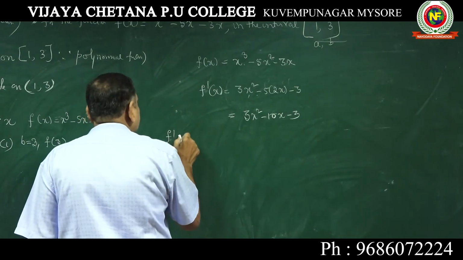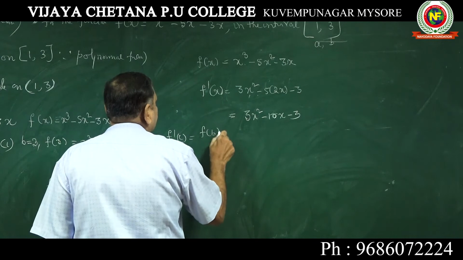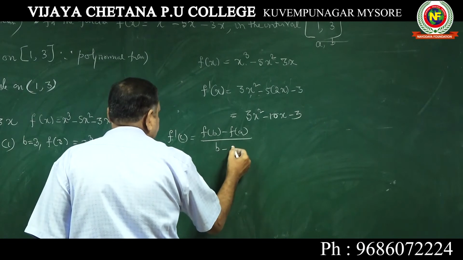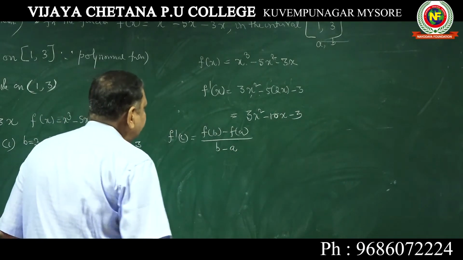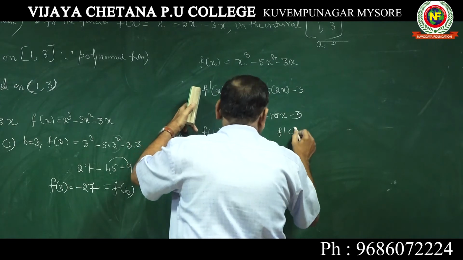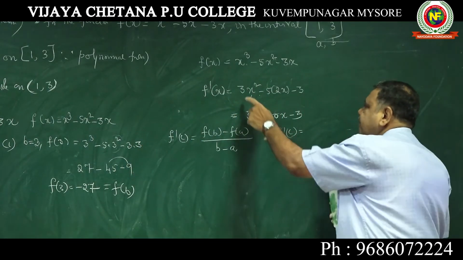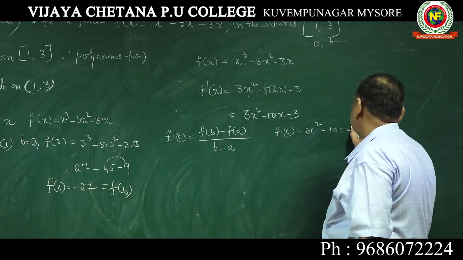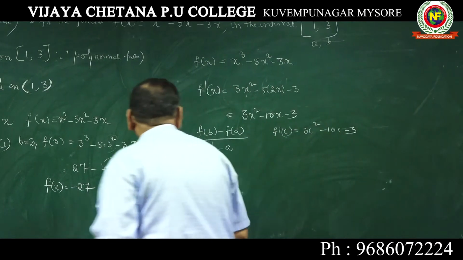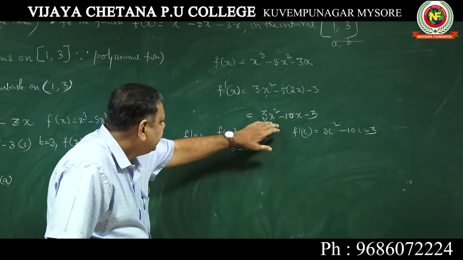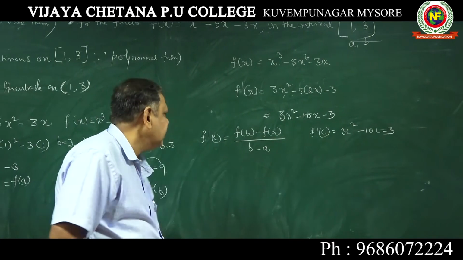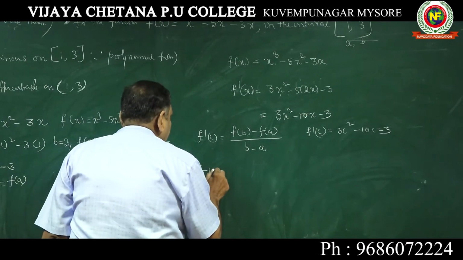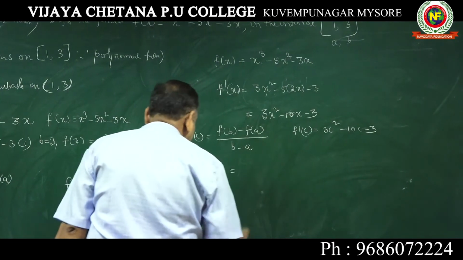Use the formula f dash c is equal to f of b minus f of a over b minus a. So now f dash x has come, f dash c we just skip one more step. f dash x is so much, f dash c is 3c square minus 10c minus 3. Please understand this. After f dash x comes, find f dash c. Now write this for f dash c: 3c square minus 10c minus 3 is equal to